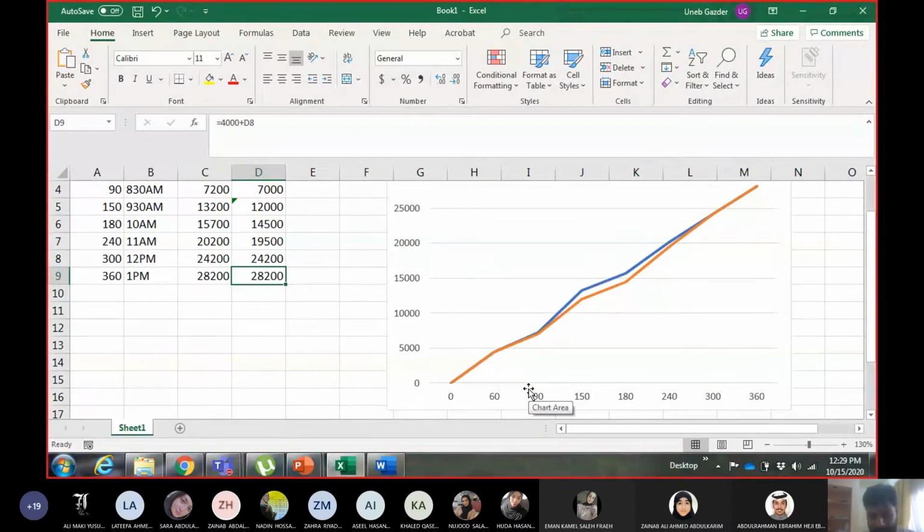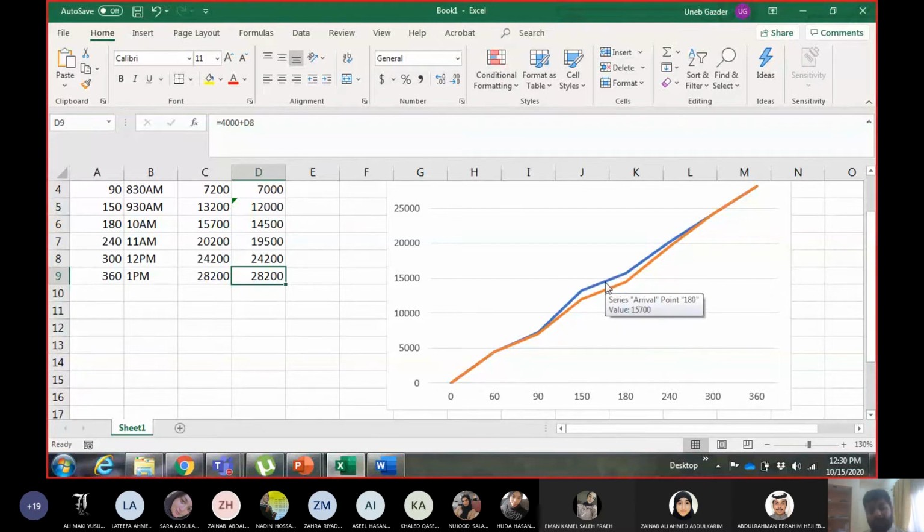Number of vehicles in the queue will be the vertical difference between the arrival and the departure line at any point. So here, how many vehicles are in the queue? 0. Here, obviously, we are not zoomed enough. But if you zoom in, you will find that the blue line and the orange line are different. So there are few vehicles in the queue here. Then they are starting to increase and increase. And here you see the difference between the blue and the orange line is maximum. The difference between number of vehicles arrival and departure is maximum.